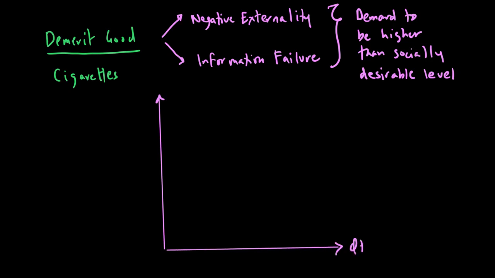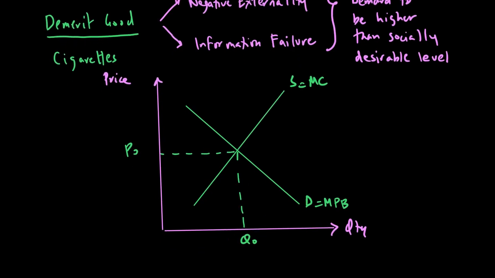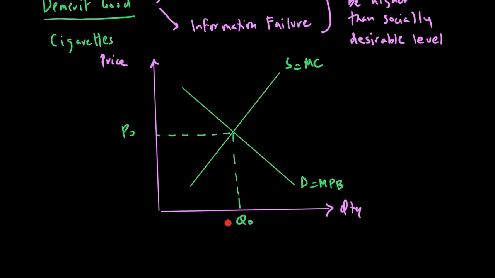So let me write this quantity and price, and let's draw demand and supply. Again, demand is our marginal private benefit, supply is your marginal cost of providing that good, price is P naught and quantity is Q naught. Now we argue this Q naught quantity is too high. Why is this quantity too high?